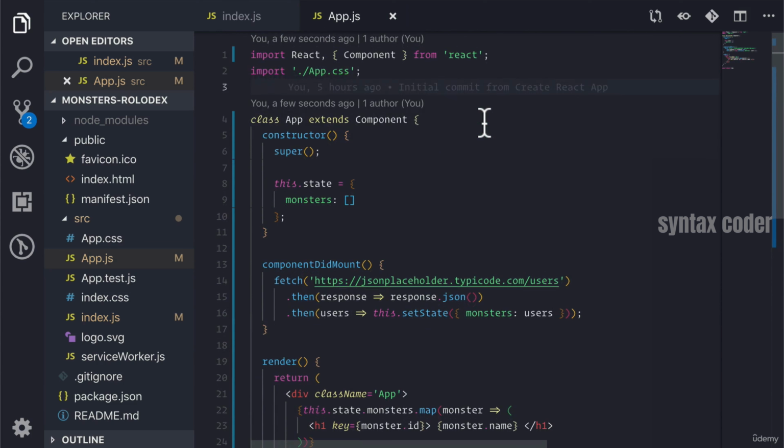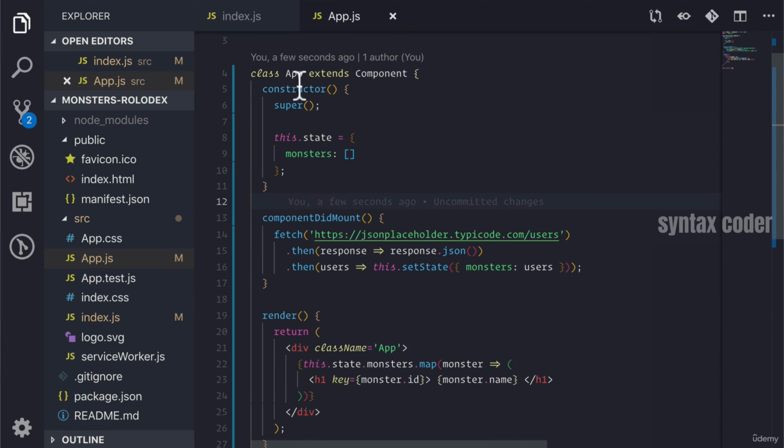So now, just to go over this again, we're using this componentDidMount lifecycle method that we have access to because of our class component. And we are fetching from this URL. We are taking the response and converting it into the JSON format that our JavaScript can understand and use.